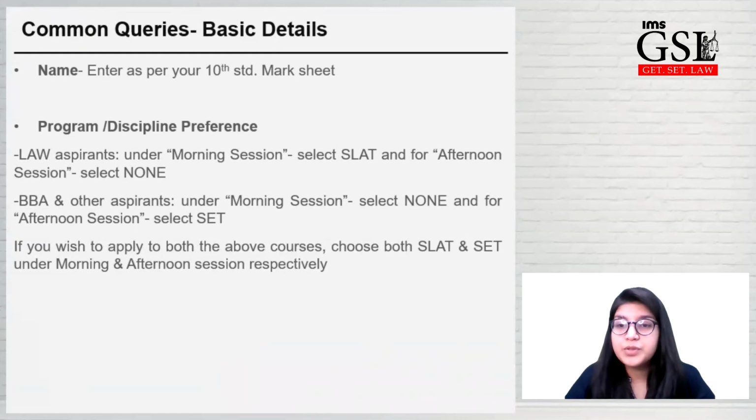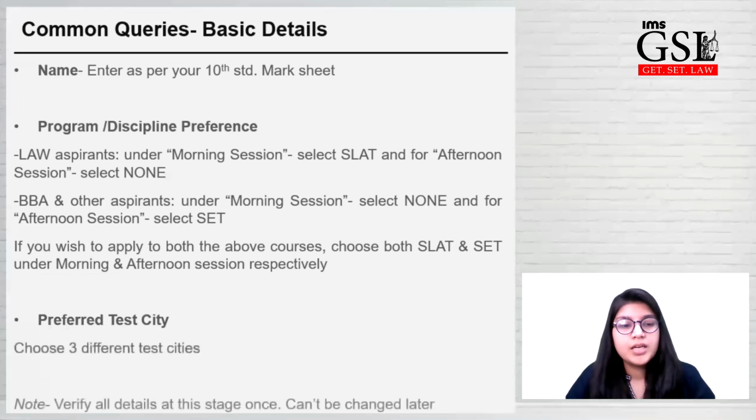And for students who are applying for law, you have to click on the morning session and select SLAT, and in the afternoon session, select none. For BBA and other UG program aspirants, you have to click on morning session and select none, and in the afternoon session, select SET. If you wish to apply to both the programs or both the exams, then in the morning session you have to apply for SLAT, and in the afternoon session you have to apply for SET respectively. Test city, closest to where you are right now, any 3 cities that are closest to you will be fine.